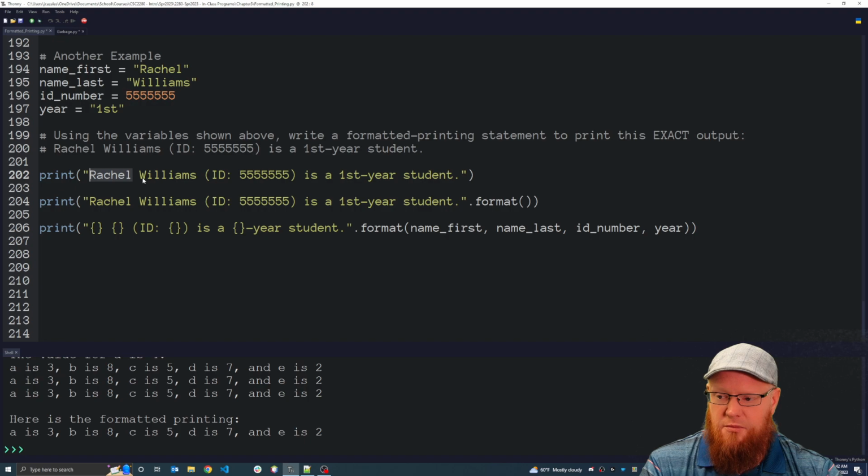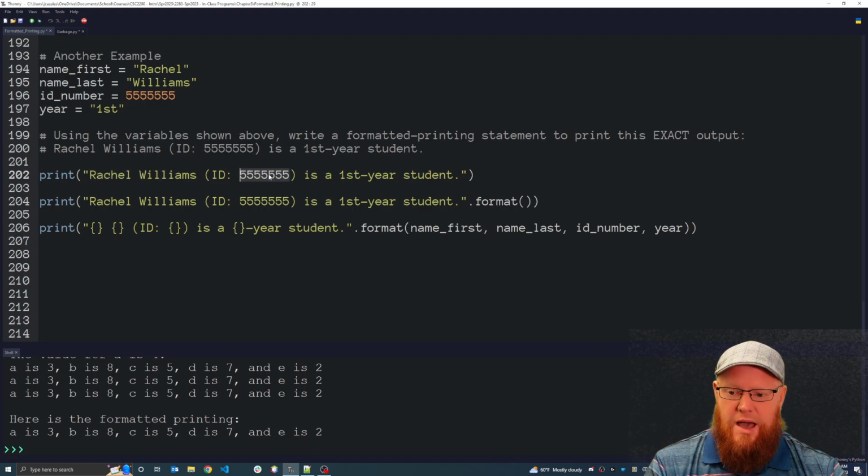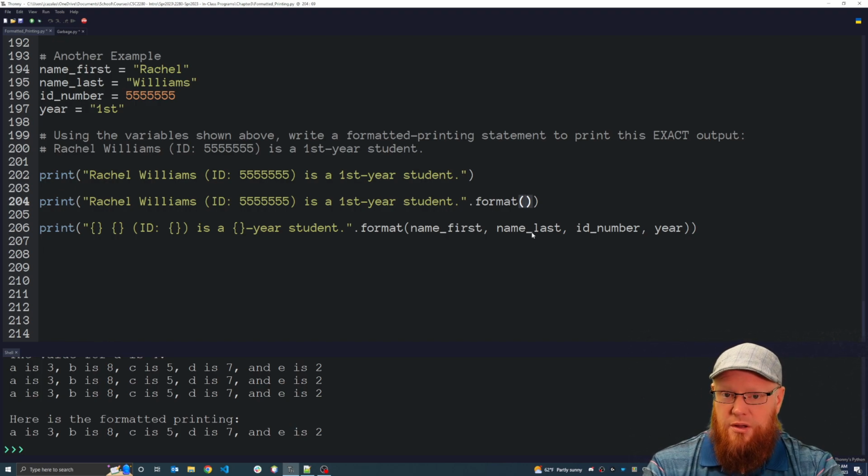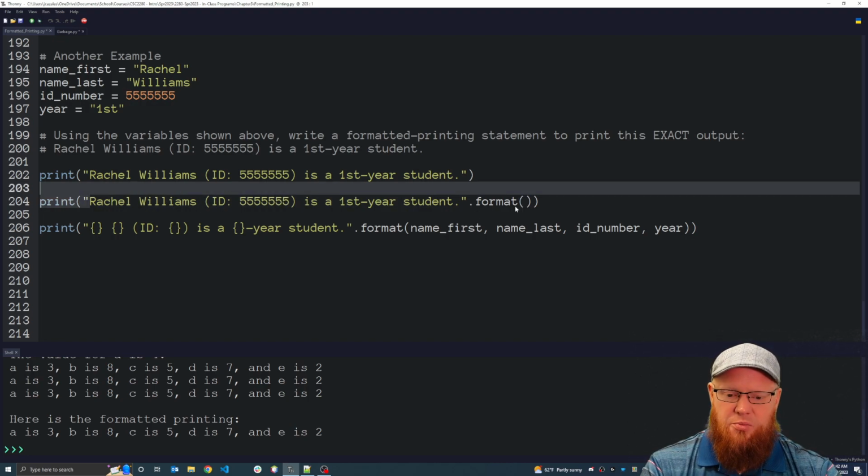Well, I have the first name, Rachel, the last name, Williams. I have the ID number, and then I have this first, which represents the year that the student is in college. So now within the parentheses of the format function, I need to specify those 4 variables in the exact order that I want them to appear within this output.